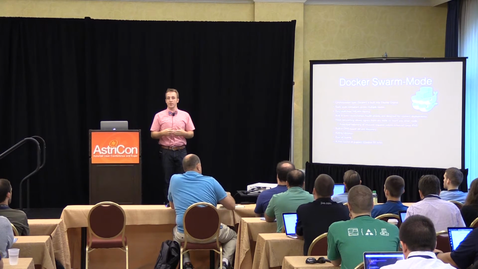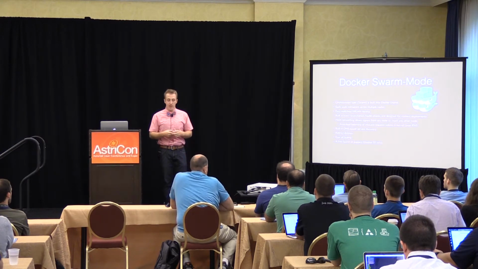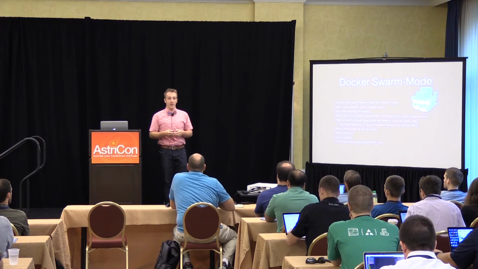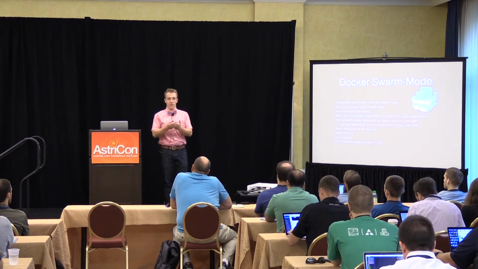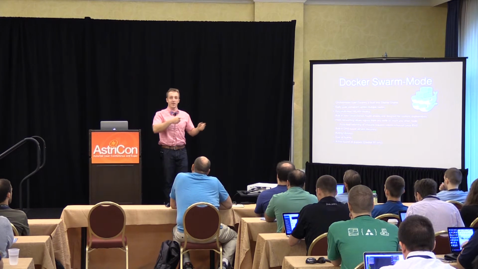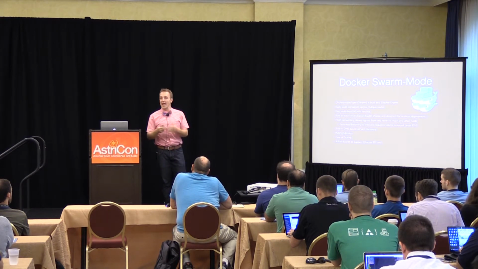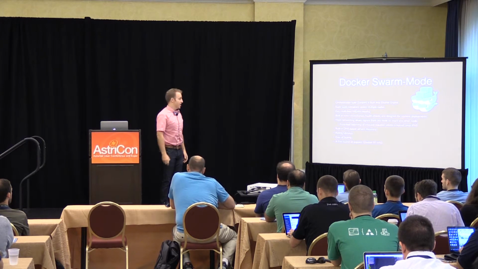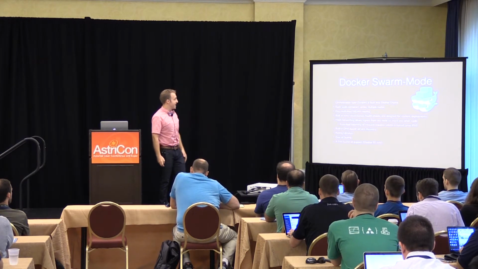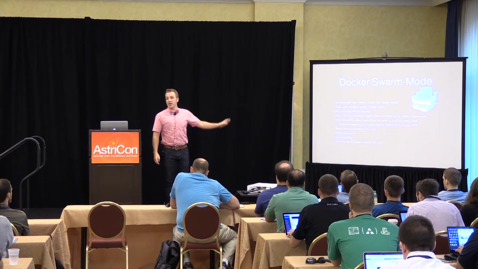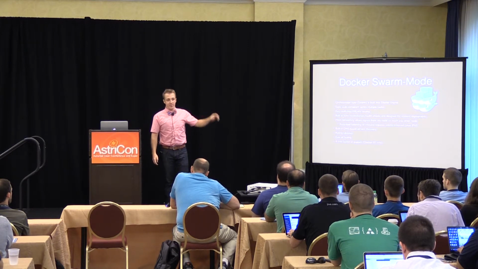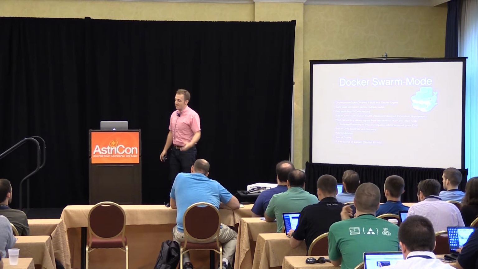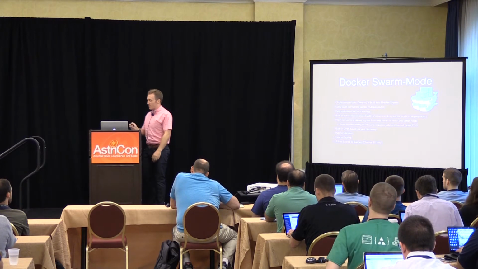So let's say Asterisk needs to talk to a web server, or a Rails server, right? You just call your service Rails, and Asterisk says, well, I need to get something from Rails, and that is a stateless transaction. It can hit any of the Rails servers that are running anywhere on the network, and it just goes. Again, easy rolling updates, ease of scaling, and unfortunately, on the enterprise edition of Docker you get a free basket of puppies, but we run the community edition, so there are no puppies for us.